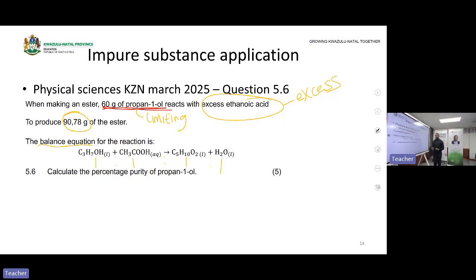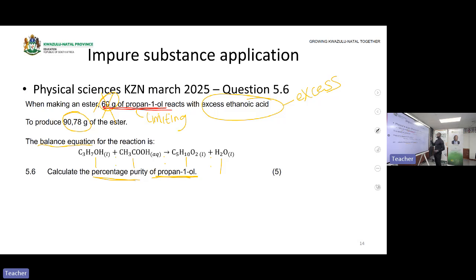Now, what is the calculation saying? It says calculate the percentage purity of propan-1-ol. Aha! Now they are getting us with that particular instruction. Remember, we were given 60 grams of propan-1-ol. But now we are asked for percentage purity. What does that mean? It means that 60 grams is not all pure. They are asking how much out of the 60 was pure. What does that mean? Ignore the 60. Ignore, because once you perform a calculation using that 60, it will be incorrect.